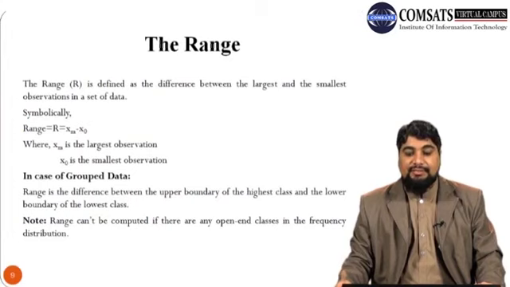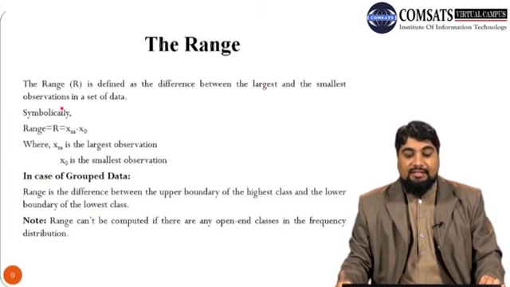Let us discuss the first measure of dispersion, which is called the range. The range R is defined as the difference between the largest and the smallest observation in a set of data.